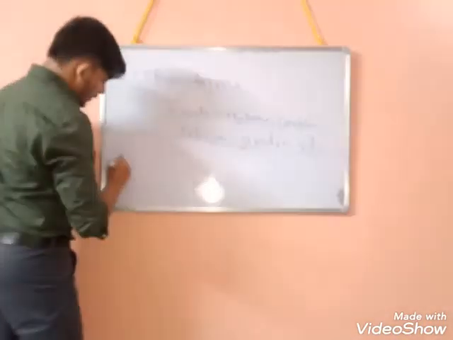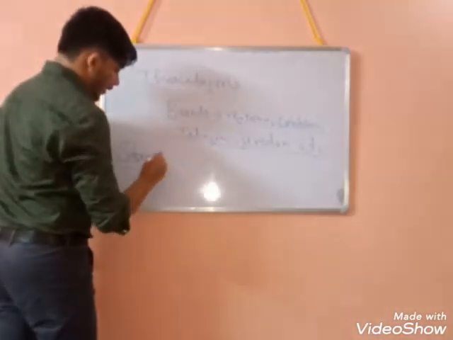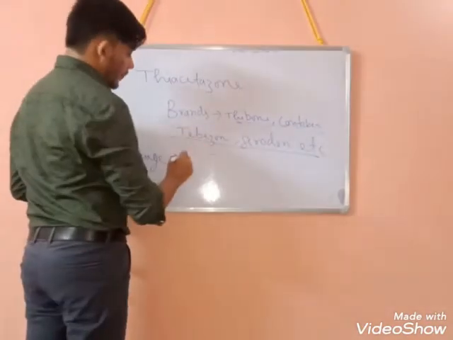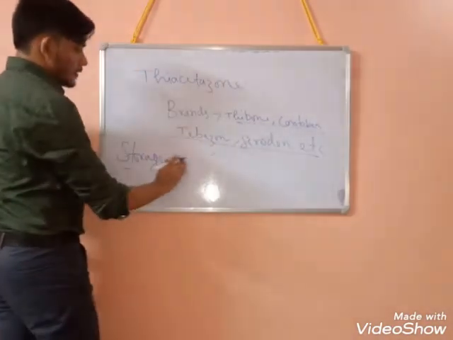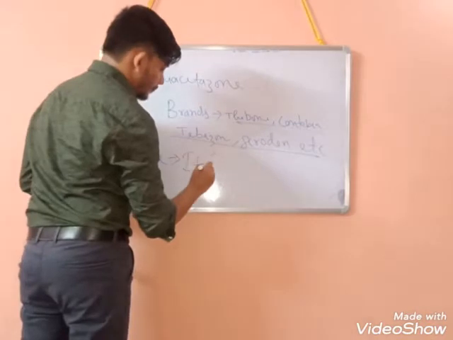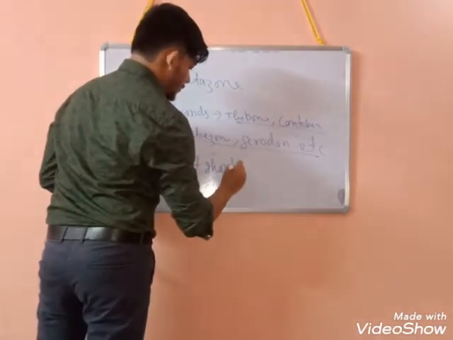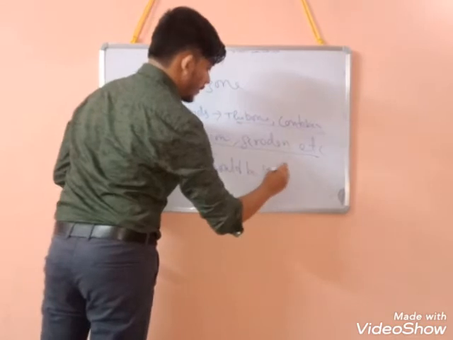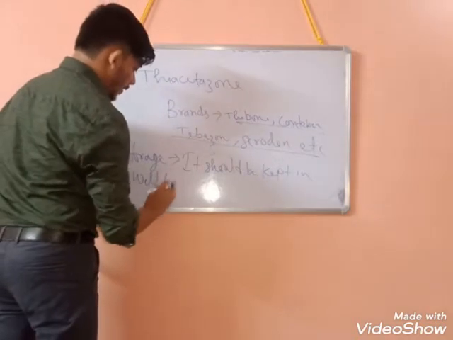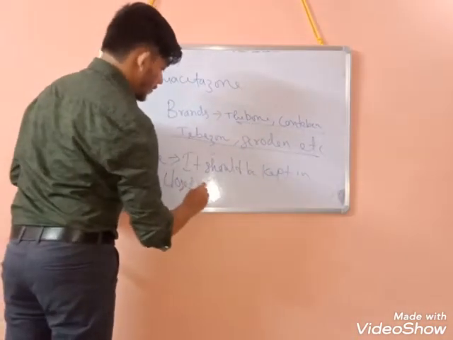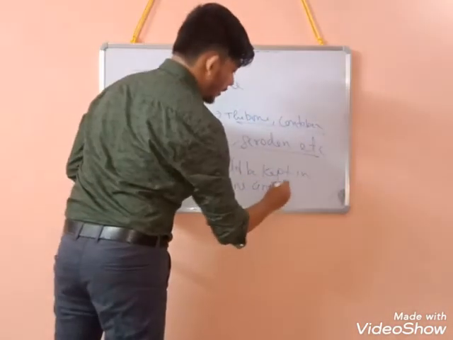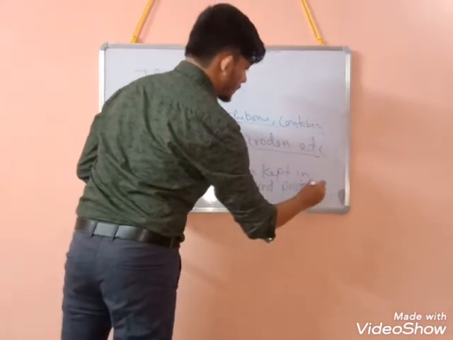Next, storage condition. You remember that thiacetazone darkens in color upon reacting with light. So if you keep it in sunlight, it will become dark. So it should be kept in a well closed container and protected from light.